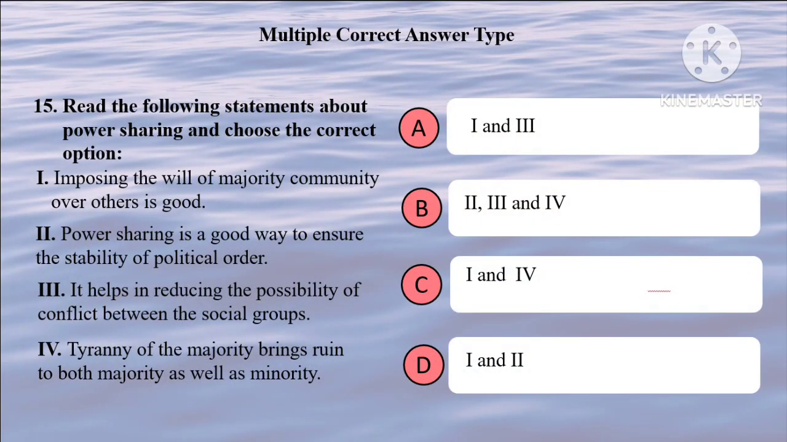Next, imposing the will of the majority community over others is good. No, it is not good. Power sharing is a good way to ensure the stability of political order. This is correct. It helps in reducing the possibility of conflict between the social groups. This is also correct. Tyranny of the majority brings ruin to both majority as well as the minority. This is also correct. So all but the first one seem to be correct. So the correct option is B.